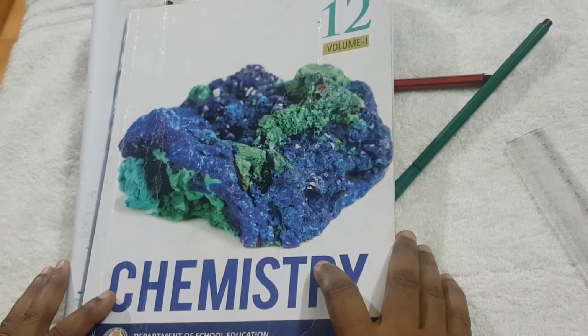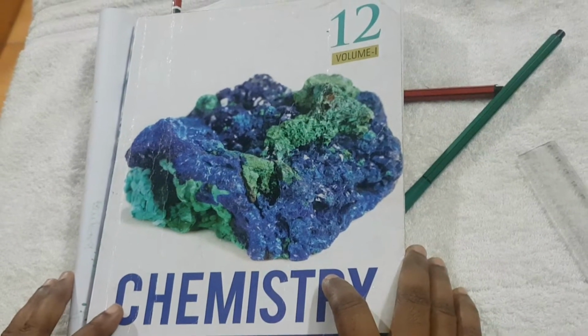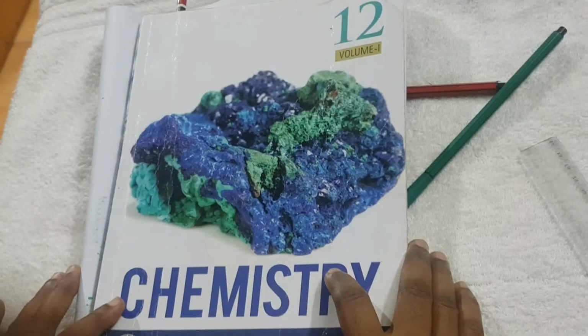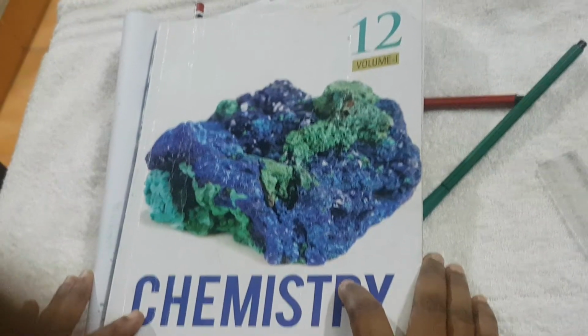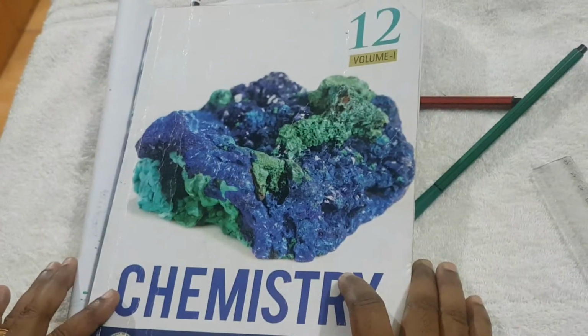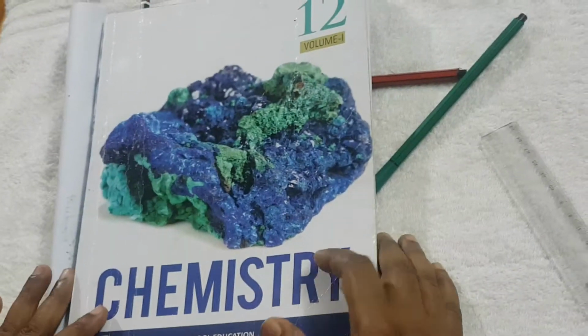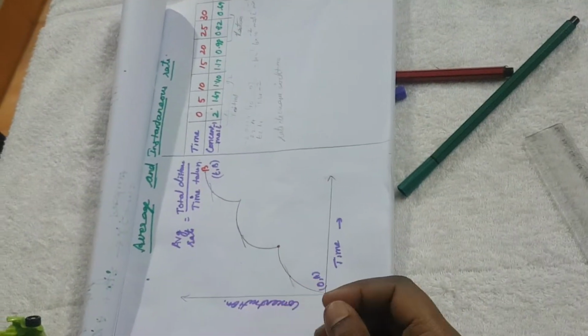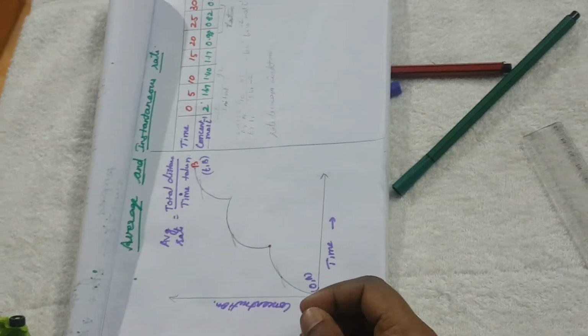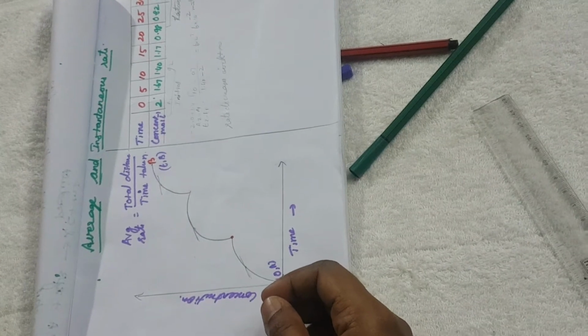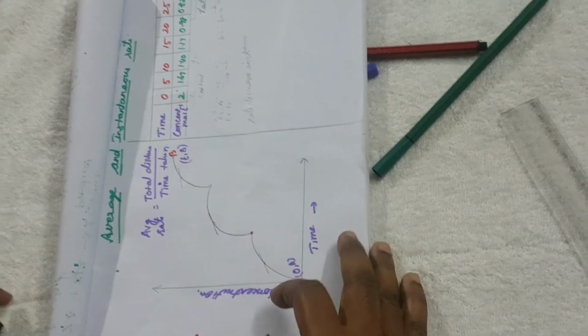I hope everyone has seen the previous video. In the last class we studied chemical kinetics. What is the introduction part of chemical kinetics? What is meant by rate? Rate is the change of concentration per unit time. Today we are going to see the continuation of chemical kinetics: what is meant by average rate and the instantaneous rate.